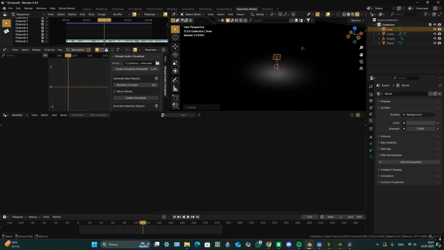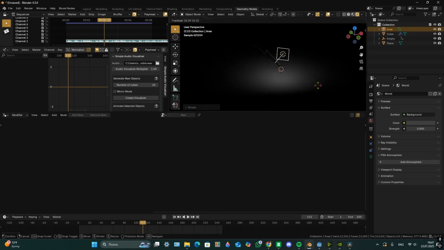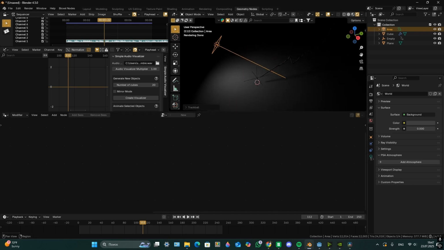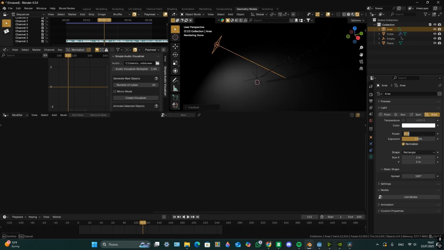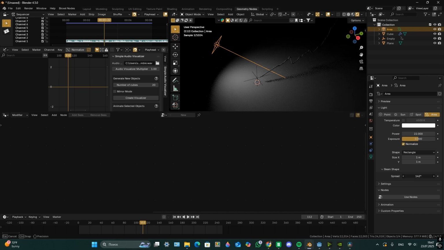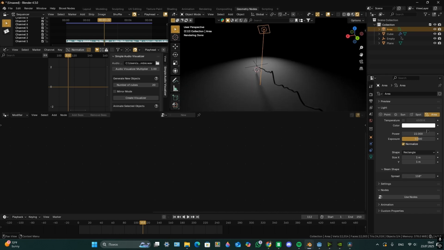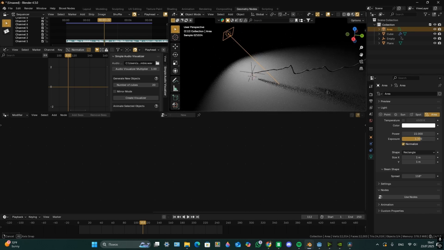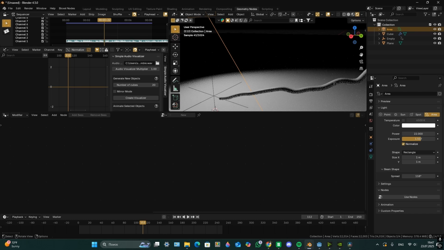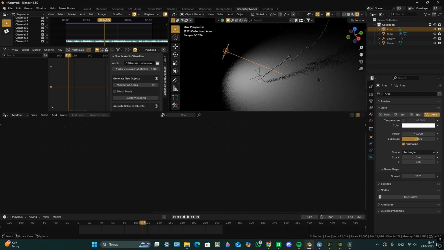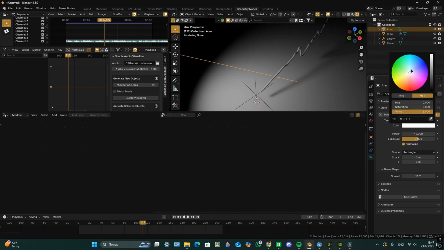You can press R 2 times and rotate the light. Set power to something higher and lower the spread. And set color to something nearly blue.